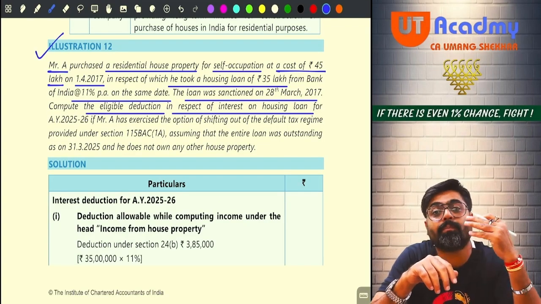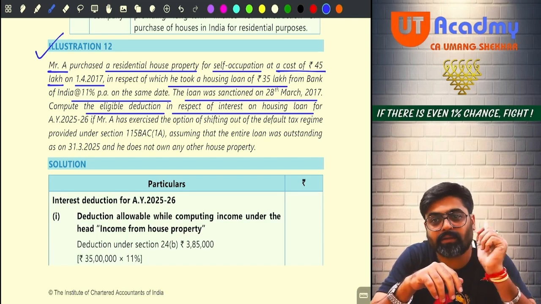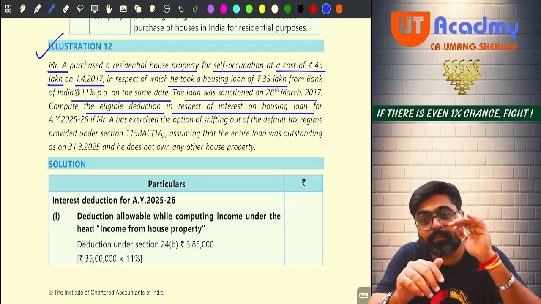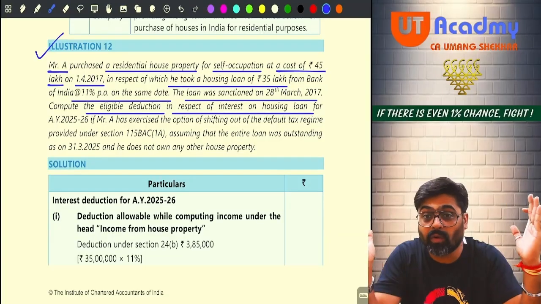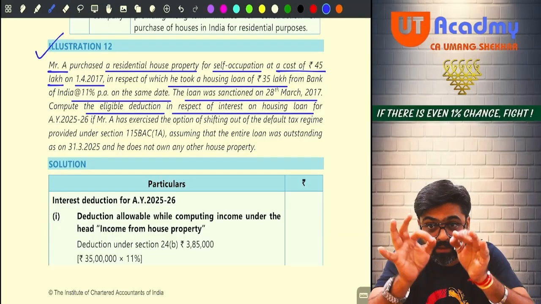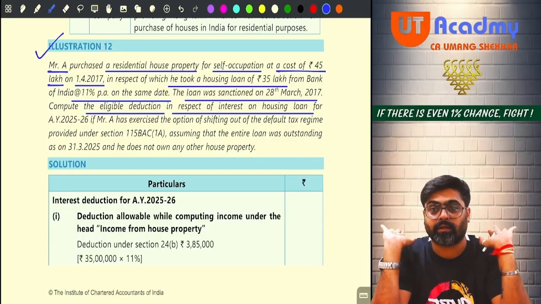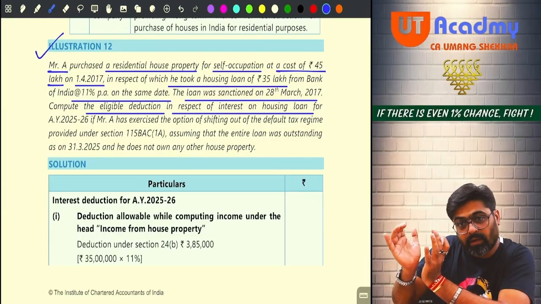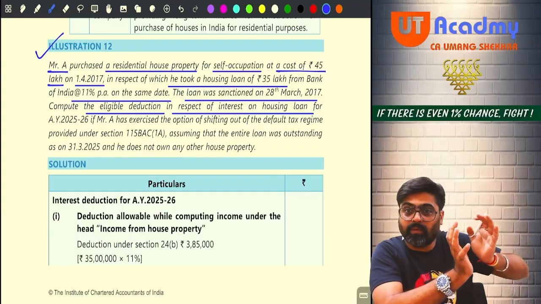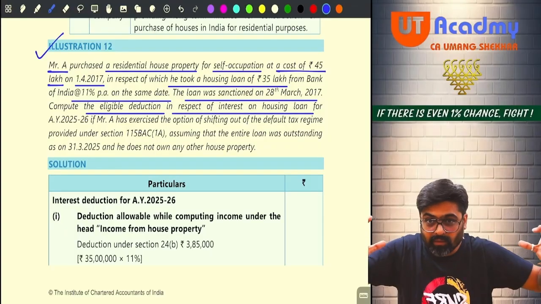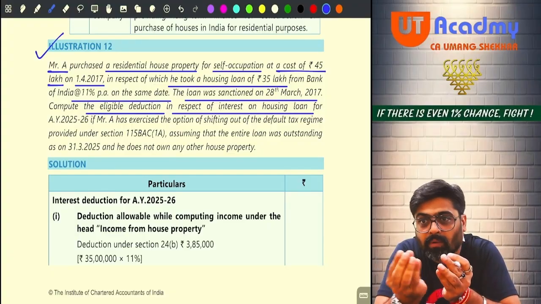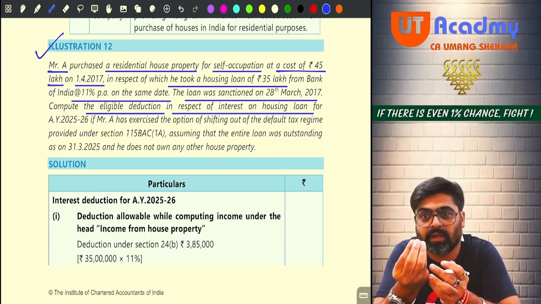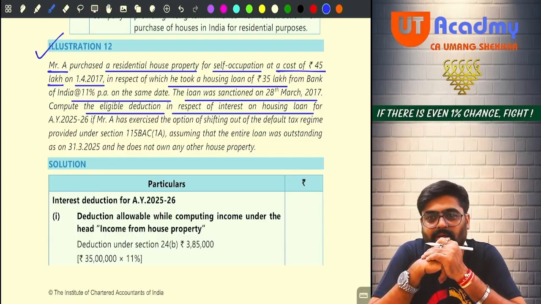They are not telling you to compute the amount of interest. They are not telling you to compute the amount eligible under 80EE. They are telling you the eligible interest allowed under the Income Tax Act. So some will be under 24B and the balance will be under 80EE. Whatever deductions you take under both these sections, that total amount is known as the eligible deduction in respect of interest. Getting my point?